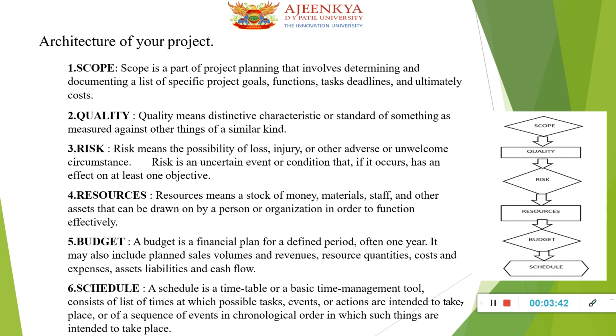After that, here is the architecture of the project. The architecture covers scope, quality, risk, resources, budget, and schedule. First is scope. Scope is a part of project planning where we plan our project and how to implement it, with deadlines, functions, goals, etc. Second is quality. Quality is checking the quality of the project, meaning how it will work and how you have to do projects in different fields.